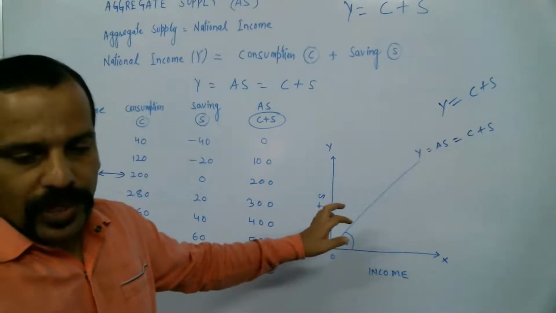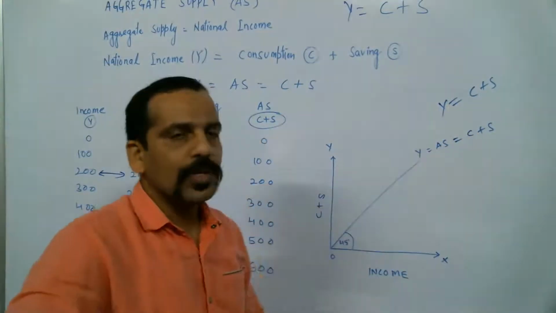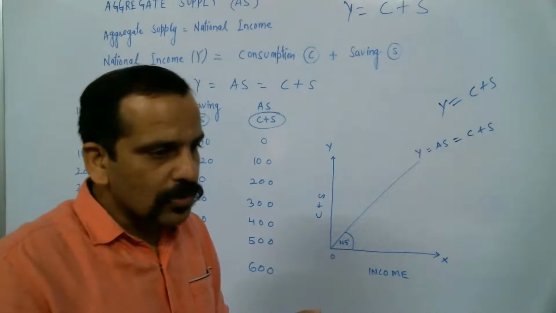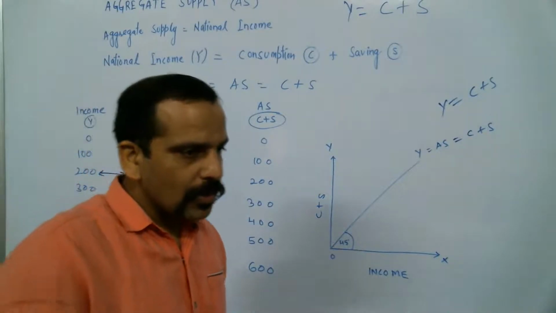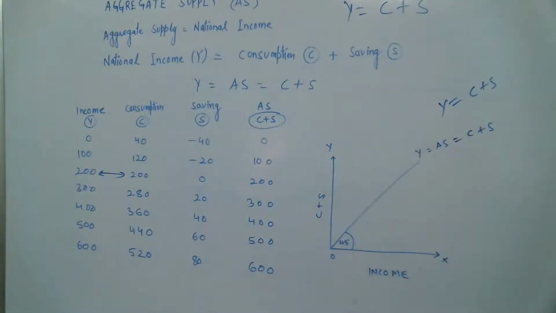Since we have two variables, one is consumption and another is saving. What are the two variables? Always it is 45.